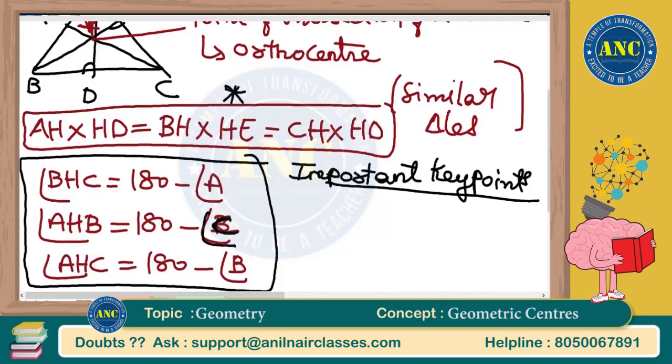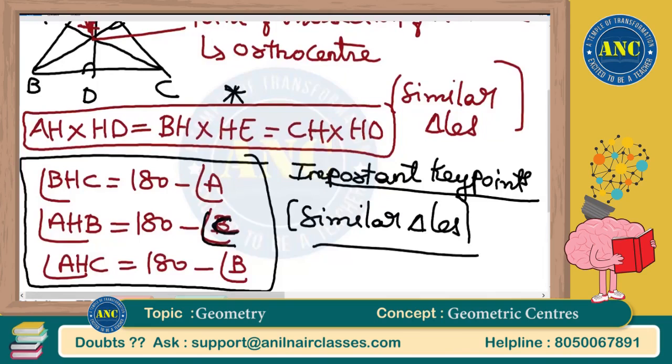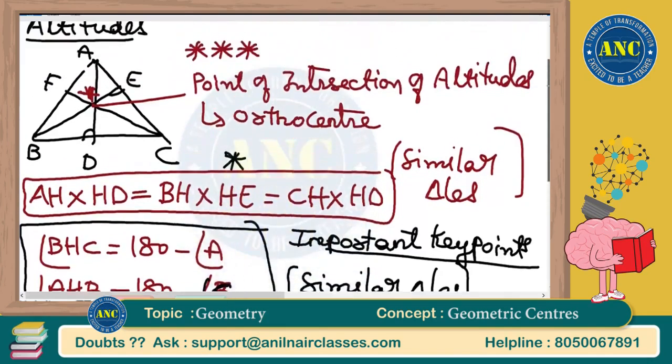These are based upon similar triangles. When we discuss similar triangles, we will discuss the proof. AH into HD equals BH into HE equals CH into HF. Very important key points. Last key point before we get into problems.